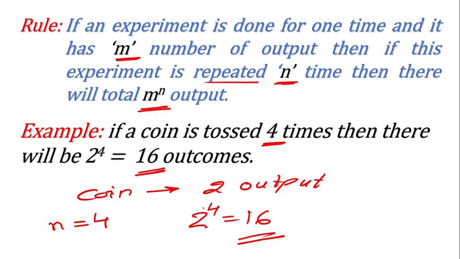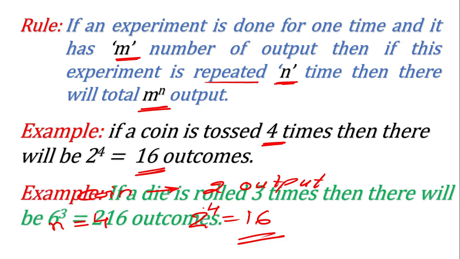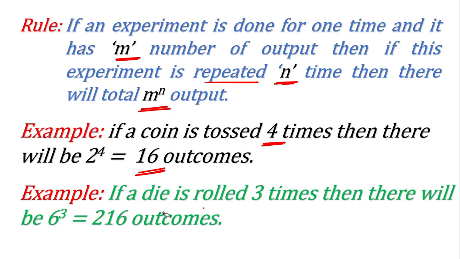So this formula will help you to find the total number of outcomes, and it will be very, very helpful to solve the questions. Now, another example: if a die is thrown 3 times, how many outcomes will there be? Same formula. If you throw a die only one time, you can have 6 outcomes. Then it is repeated 3 times, so 6 raised to the power 3 means 216. So a total of 216 outcomes will be there if you throw a die 3 times.